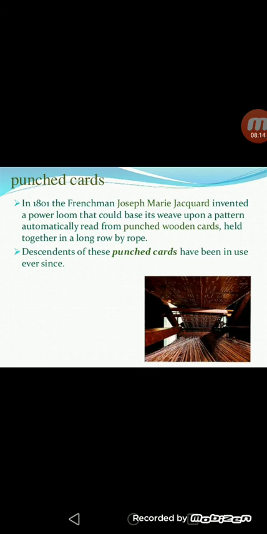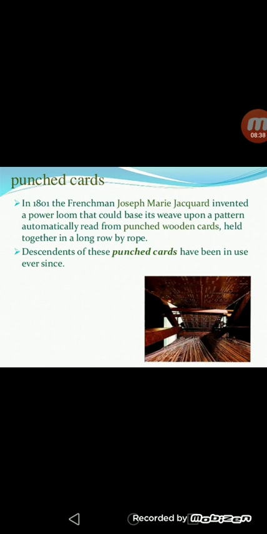Next is punch cards. In 1801, the Frenchman Joseph Marie Jacquard invented the power loom. He invented the power loom that could weave upon a pattern automatically read from punched wooden cards held together in a long row of rope.